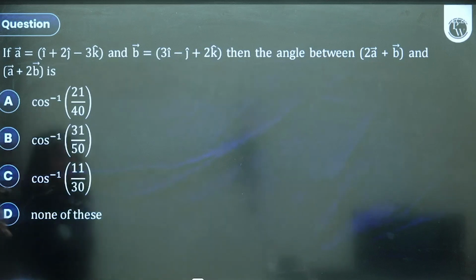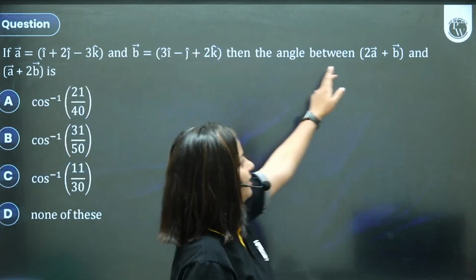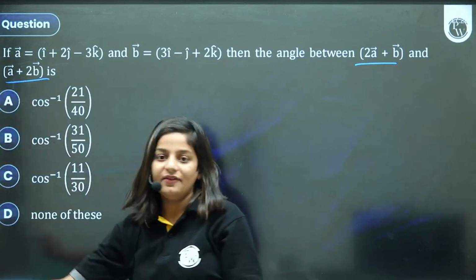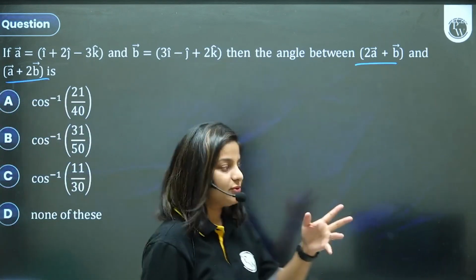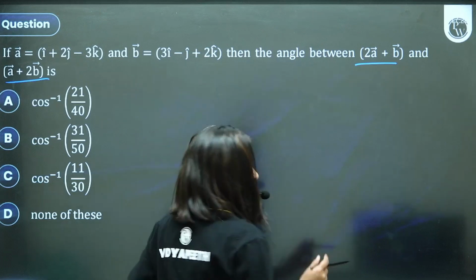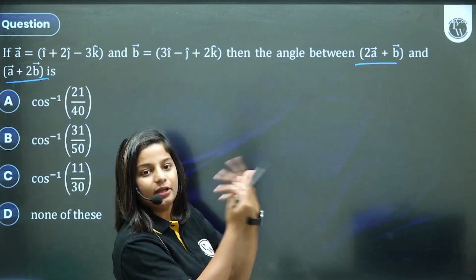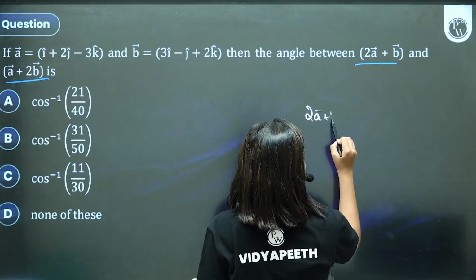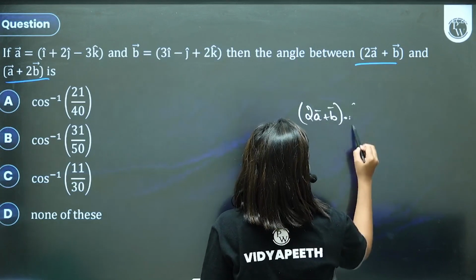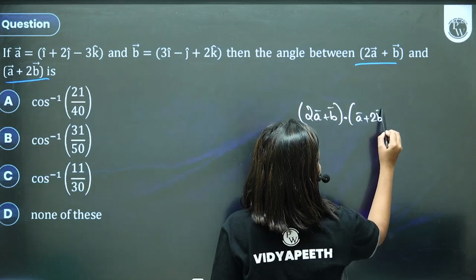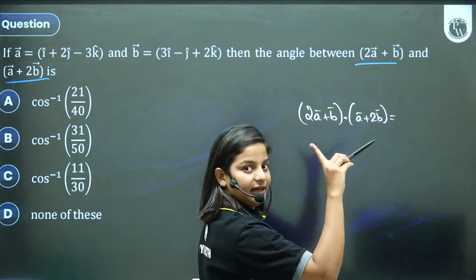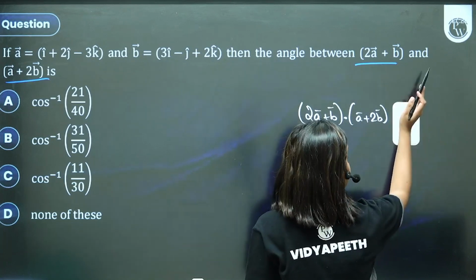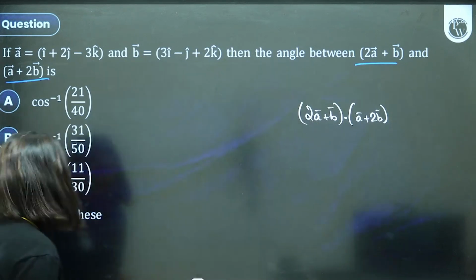A and B are given; find the angle between 2A plus B and A plus 2B. बच्चों, if they've asked the angle between 2A plus B and A plus 2B, what will you do? The same way you find the angle between A and B, you use it here. Okay, maybe that's why I took this question.